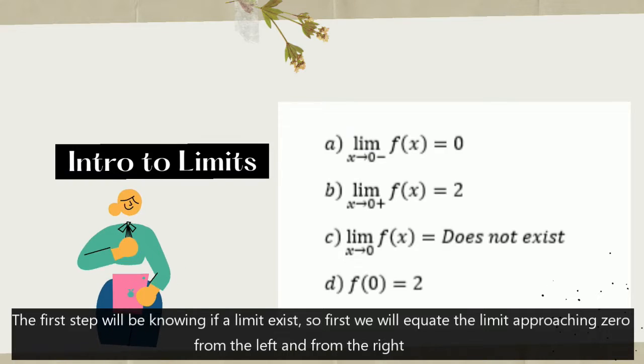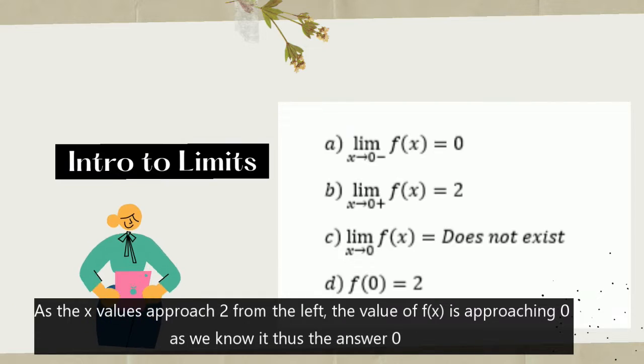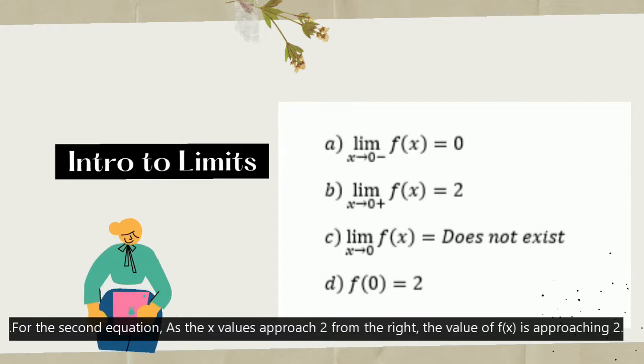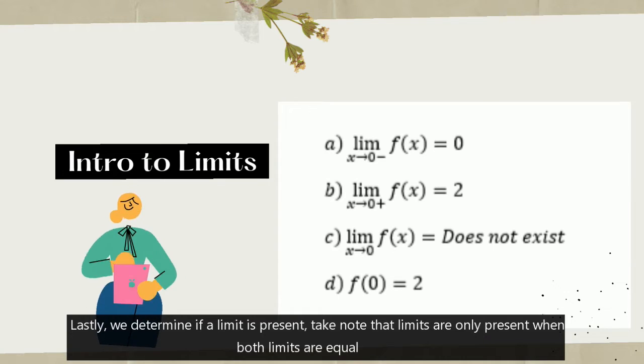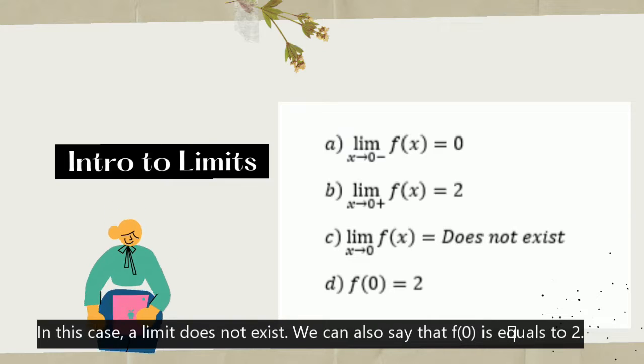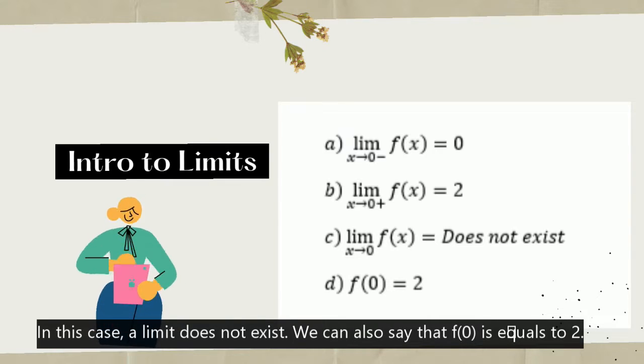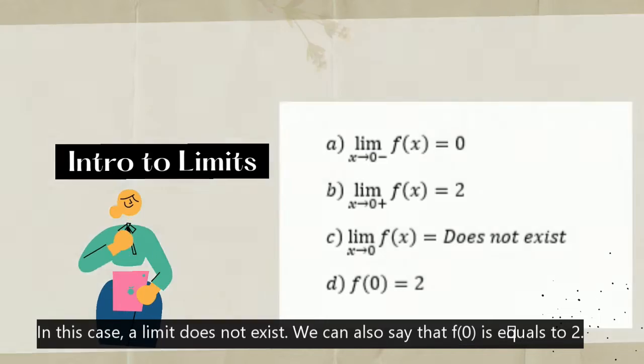The first step will be knowing if a limit exists. So first, we will equate the limit approaching 0 from the left and from the right. As the x values approach 0 from the left, the value of f of x is approaching 0. And as we know it, thus the answer will be 0. For the second equation, as the x values approach 0 from the right, the value of f of x is approaching 2. Lastly, we determine if a limit is present. Take note that limits are only present when both limits are equal. In this case, a limit does not exist. We can also say that f of 0 is equal to 2.